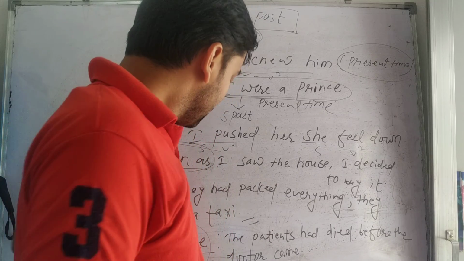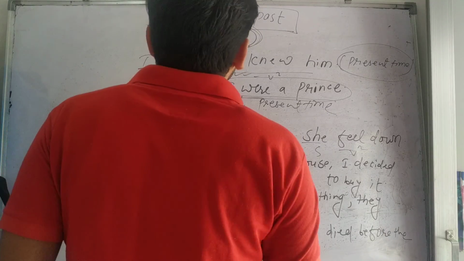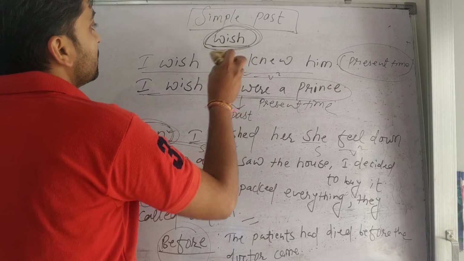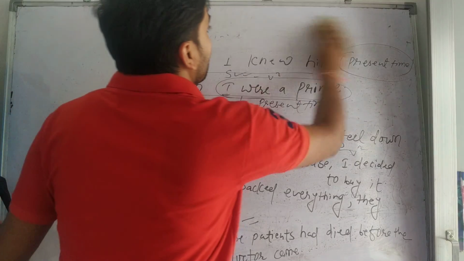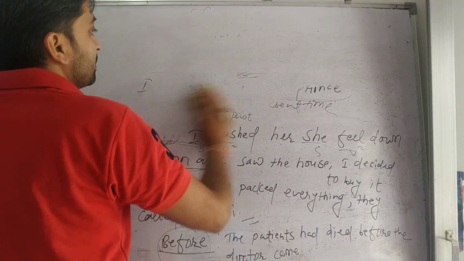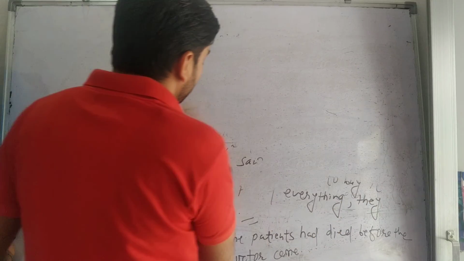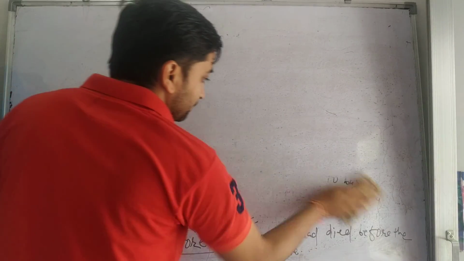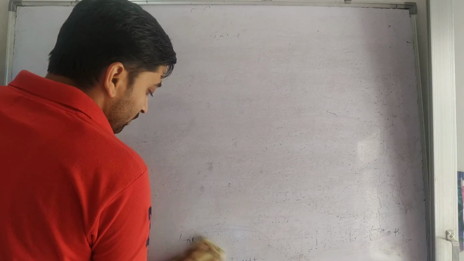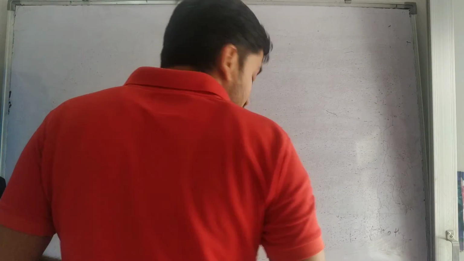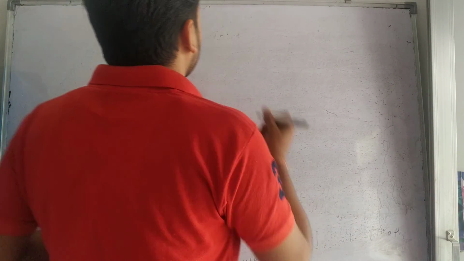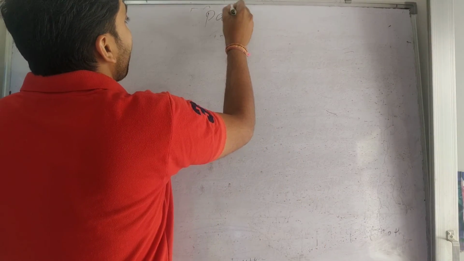Okay, thank you. Next, we will continue our journey through the tenses, and the next one is past continuous. So let's begin with the past continuous.